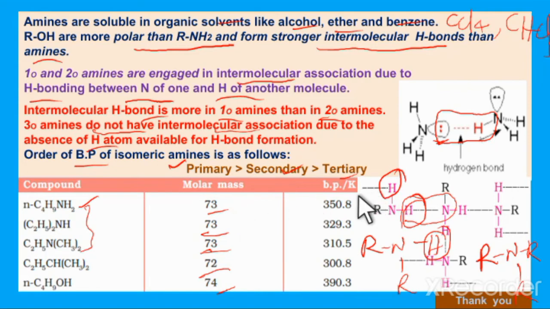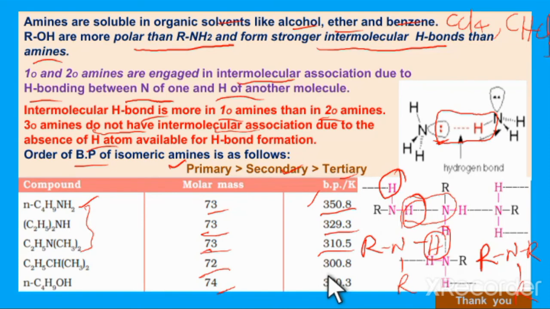If we compare the boiling points, the boiling point of 1-aminobutane is 350.8, whereas N-ethylethanamine has 329.3. The next one, N,N-dimethylethanamine, has 310.5.